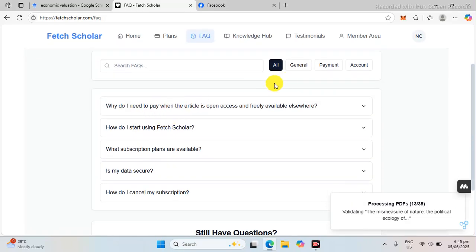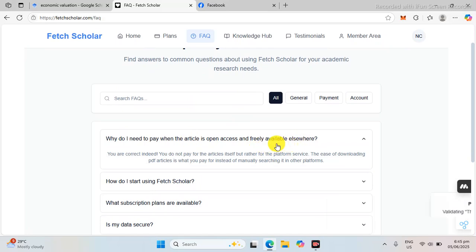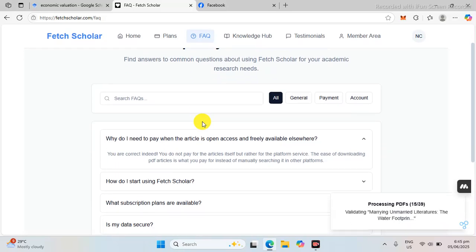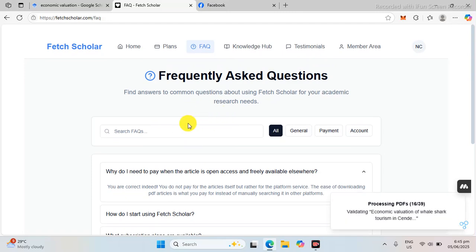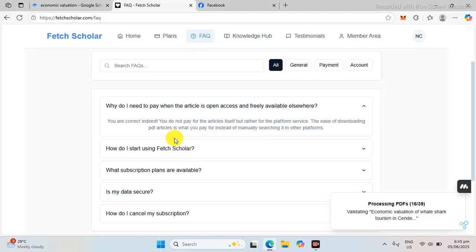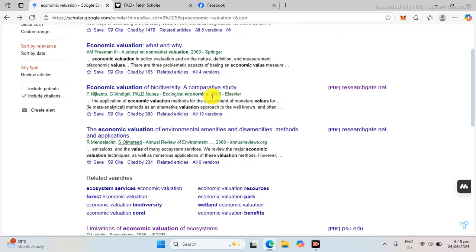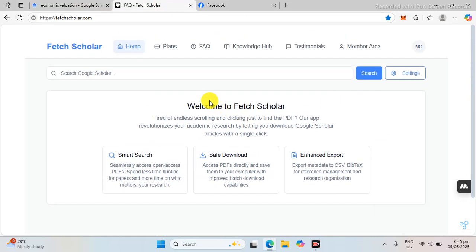So in the FAQ, why do I need to pay when it's open access and freely available? You are just paying for this platform service, which is accessing or downloading the PDF, nothing else. And the copyright of these articles, of course, belongs to the authors and the journals. This website just facilitates your easy download of that PDF without having to go through all of this. I created this with the help of AI, by the way. So thanks to AI.